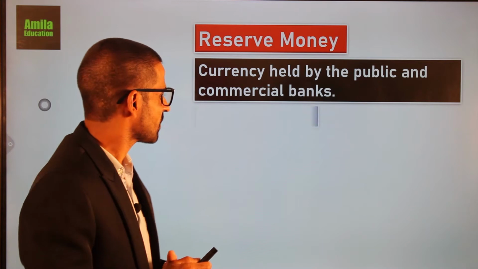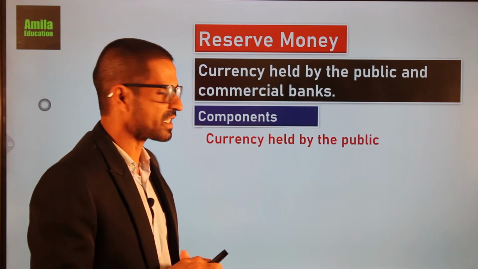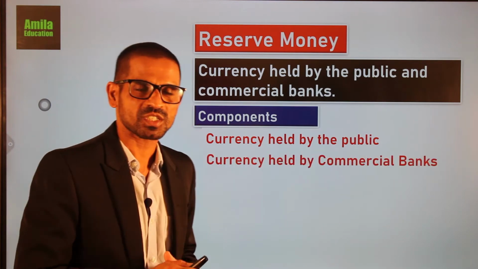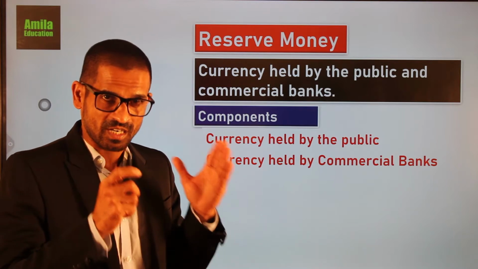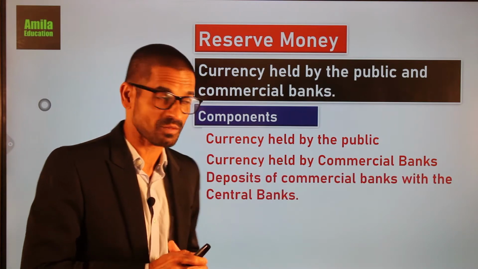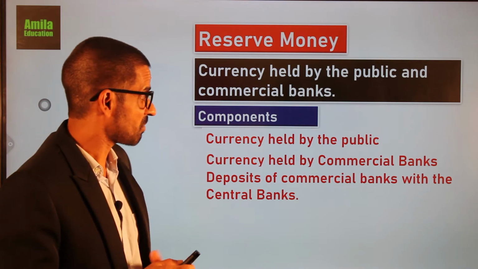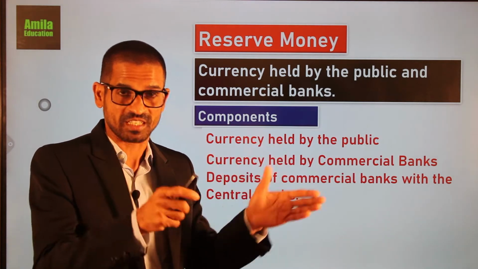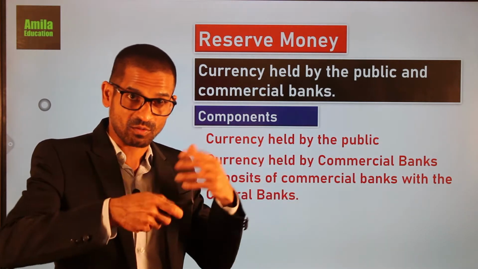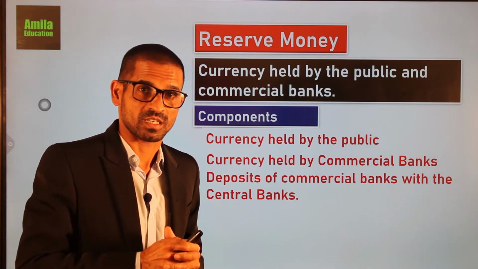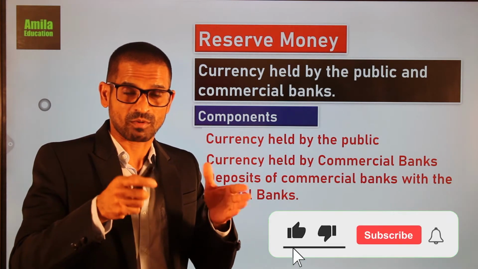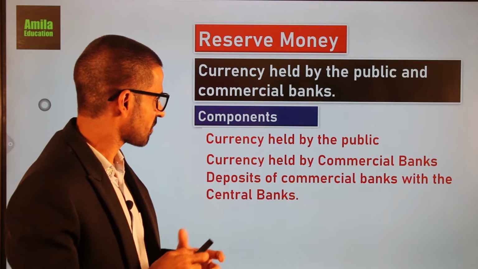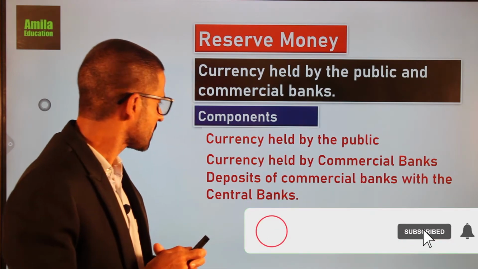And it consists of currency held by the public, then currency held by commercial banks, then currency deposits of commercial banks with the central bank, and we call it even statutory reserve. Statutory reserve is a legal requirement of the commercial banks to keep some of their currency with the central bank. And then deposits of government agencies with the central bank.